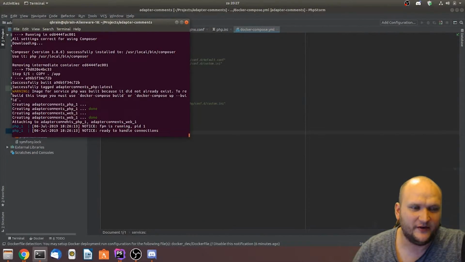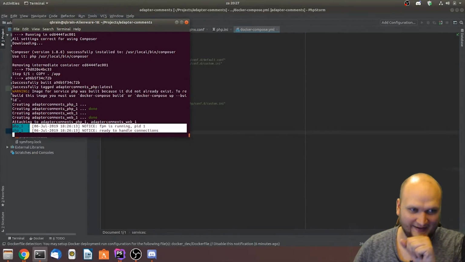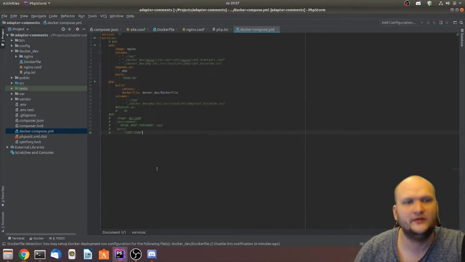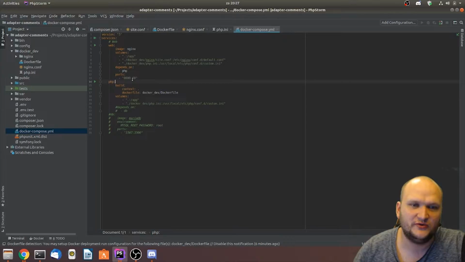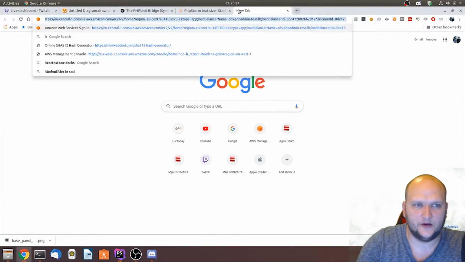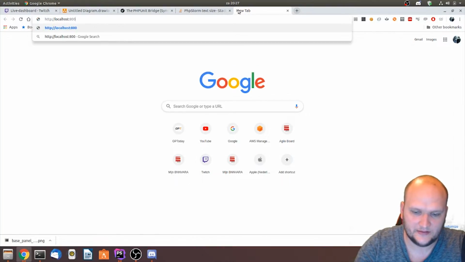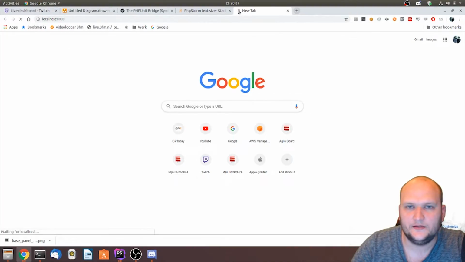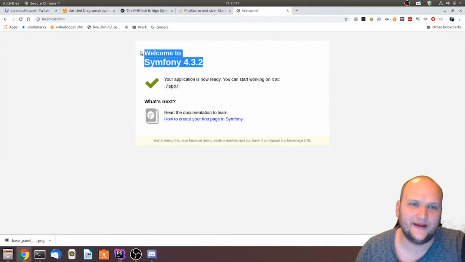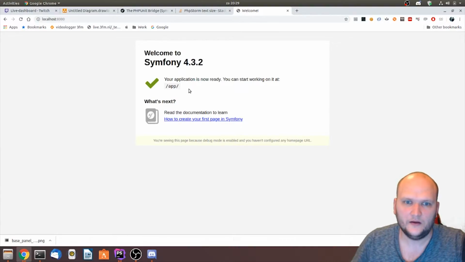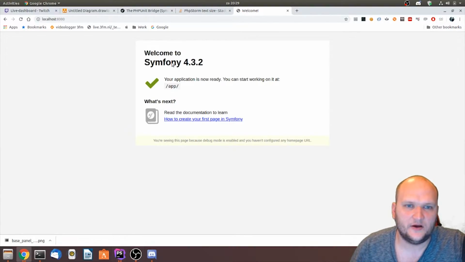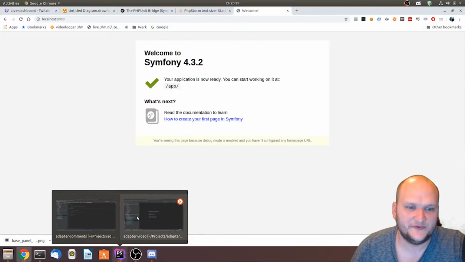This environment should be up and running. As you can see, look here, it says creating done, and you can see right now it's running, which means that port 8000 should link to port 80. Port 80 is our nginx. So if I go to my web browser right now, and I go to http://localhost:8000, we should see welcome to Symfony right there. As you can see, it all works. All right. So my Docker is ready. As you can see, my environment is ready, which is awesome.